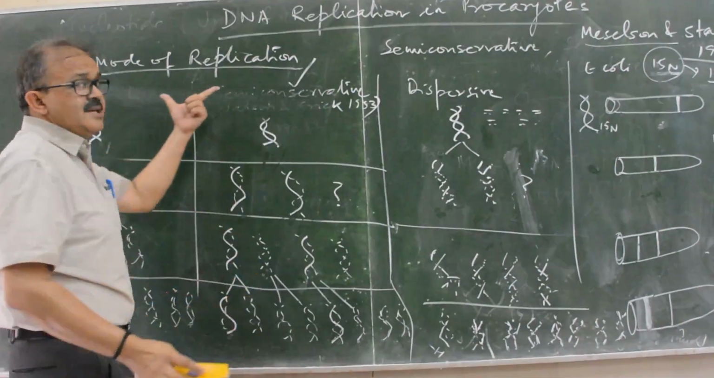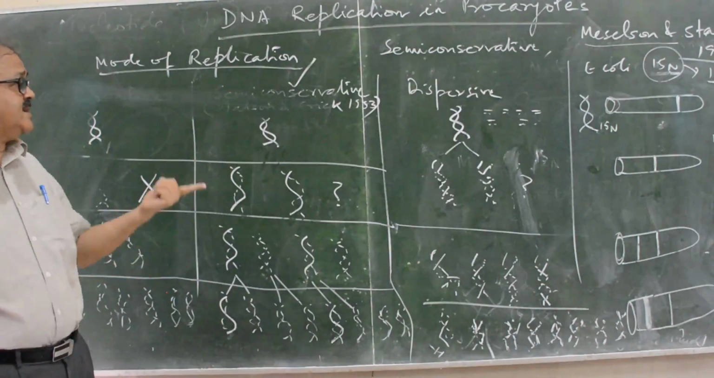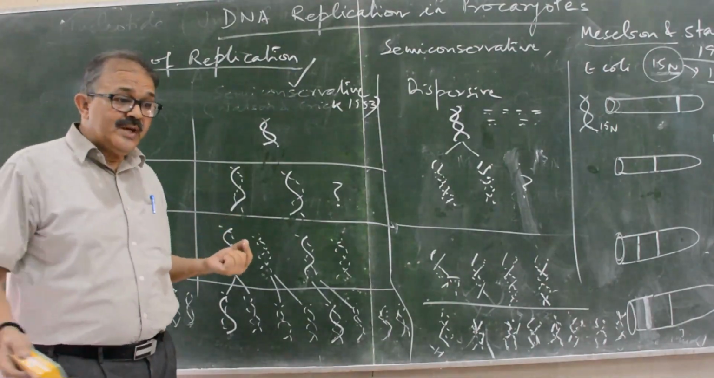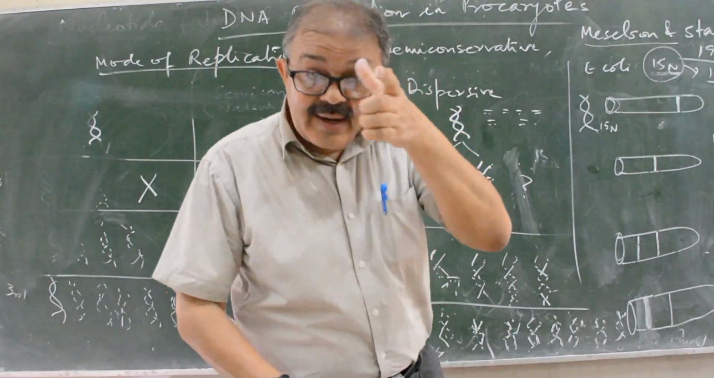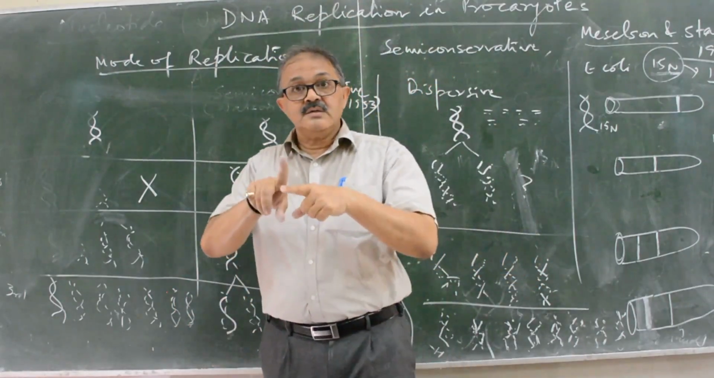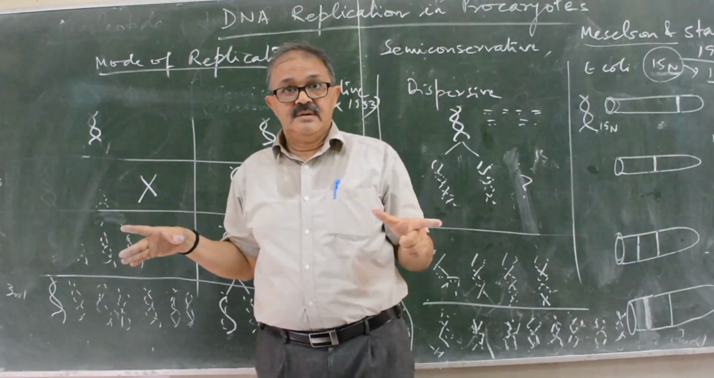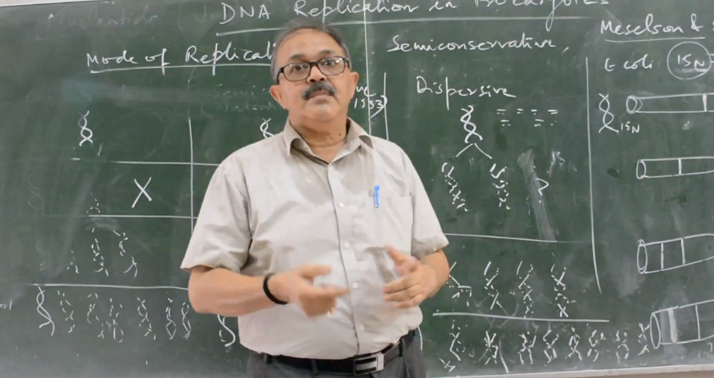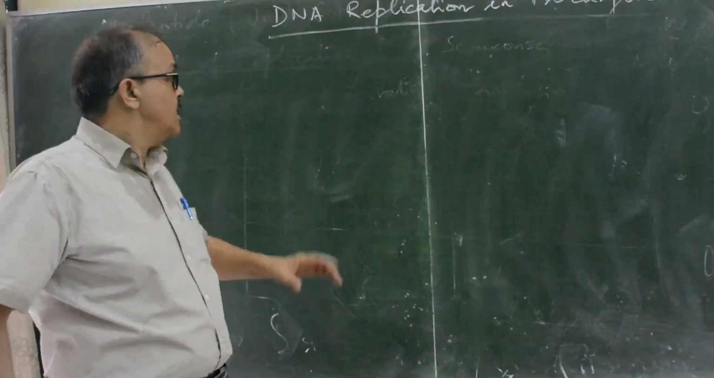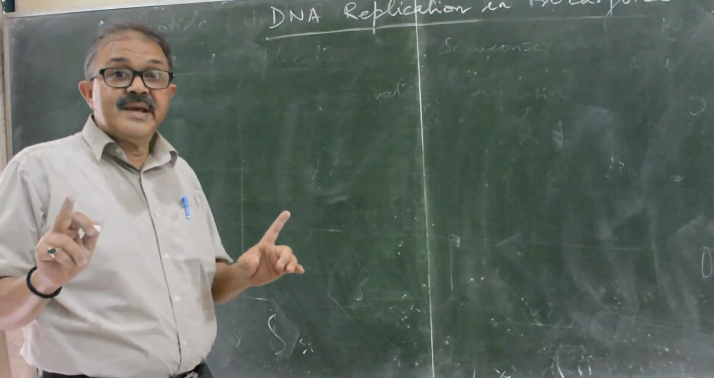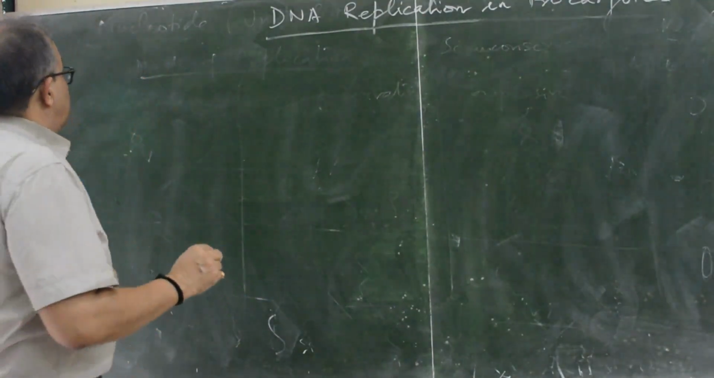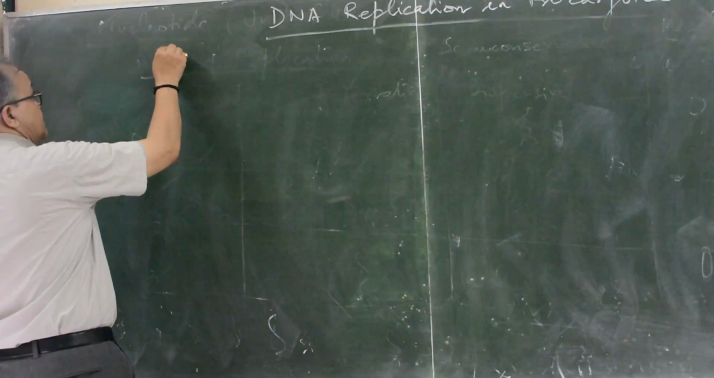Then what is the basis of the mode of replication? The basis of the mode of replication is whether these two strands are conserved or they are separated. On this basis the mode of replication is semi-conservative. The next mode of replication is the bidirectional mode of replication.